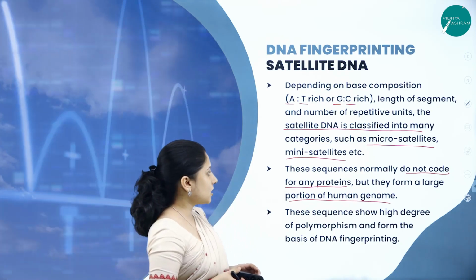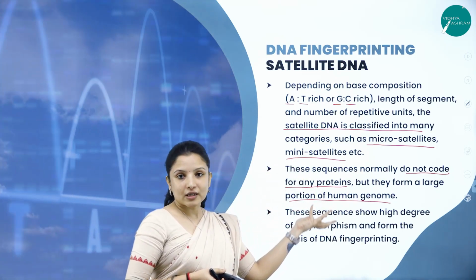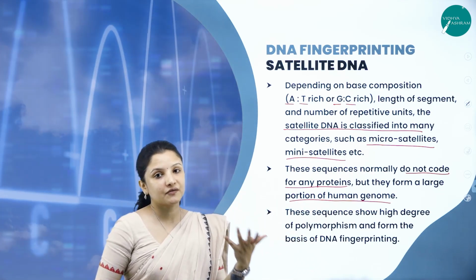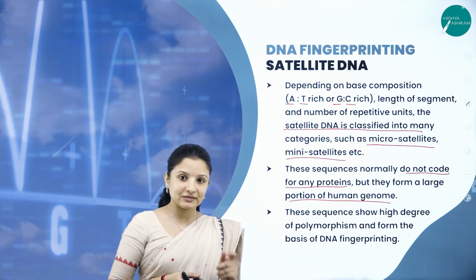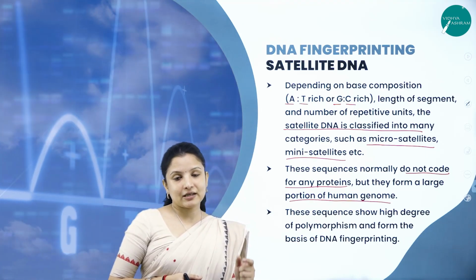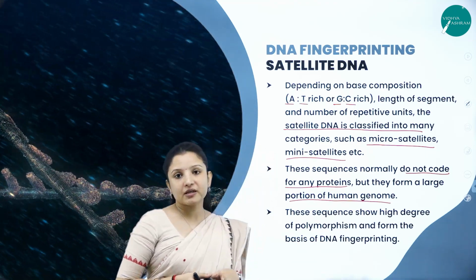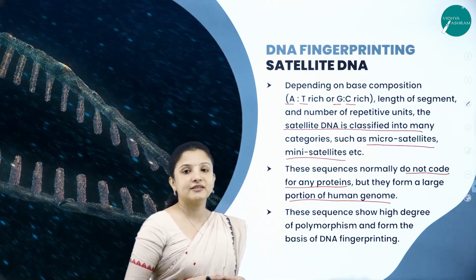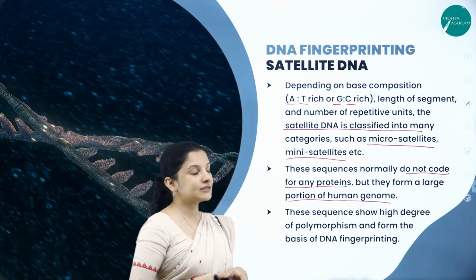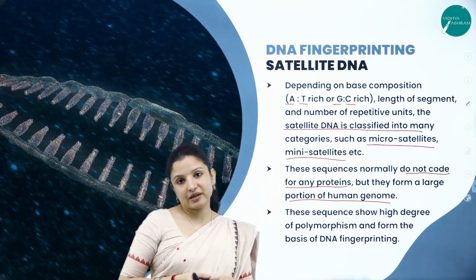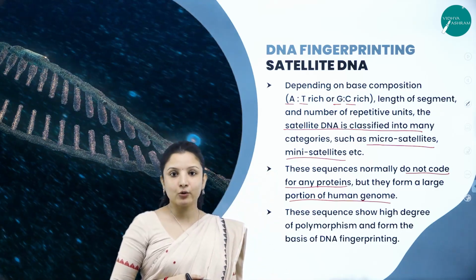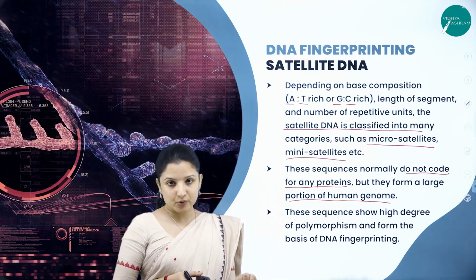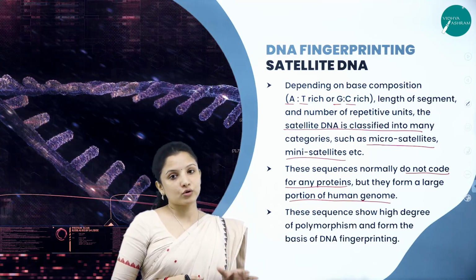So what are these satellite DNAs? Satellite DNAs are nothing but the repetitive DNAs present on the DNA strand. Based on the number of repetitive units or their length, they are classified as microsatellites and minisatellites. These are again sequences which do not have genes coding for a particular protein, meaning they are non-coding sequences.